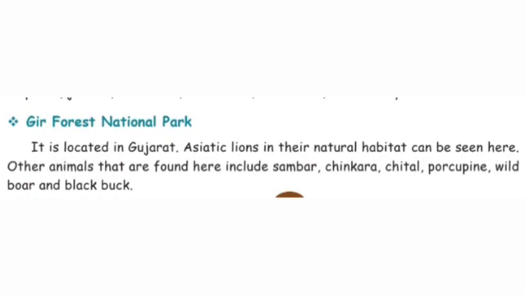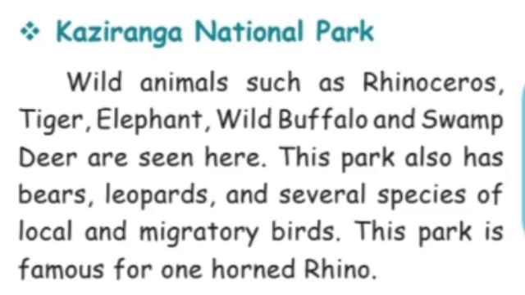Other animals that are found here include sambar, chinkara, chital, wild boar and blackbuck. The next park is Kaziranga National Park. Wild animals such as rhinoceros, tiger, elephant, wild buffalo and swamp deer are seen here. This park also has bears, leopards and several species of local and migratory birds. This park is famous for the one-horned rhino.